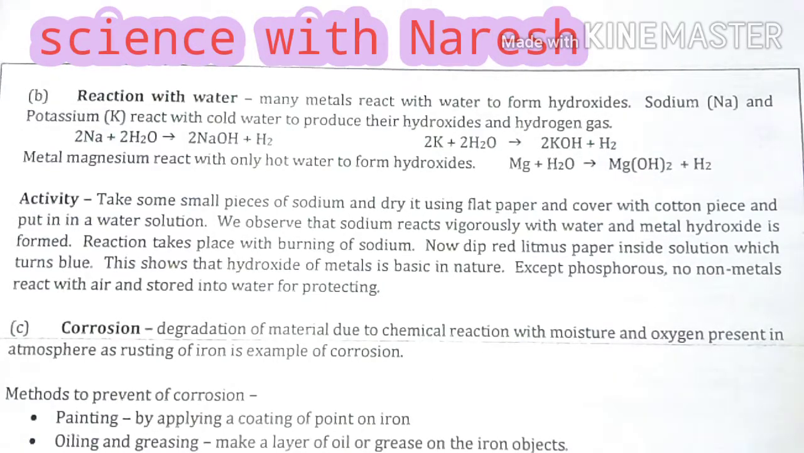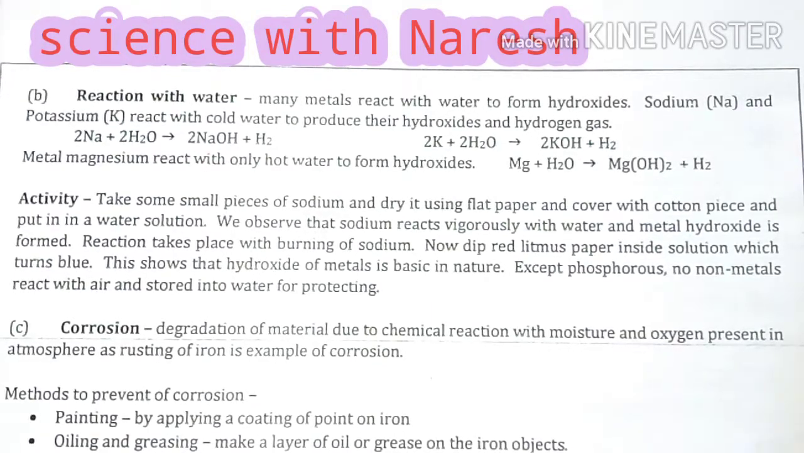Now to check whether the solution is acidic or basic, we perform the same activity we performed in reaction with oxygen, meaning we use red litmus and blue litmus papers. First we dip the red litmus paper inside the solution, the sodium hydroxide solution, which turns blue. Meaning we observe the red color of the paper turned into blue color.